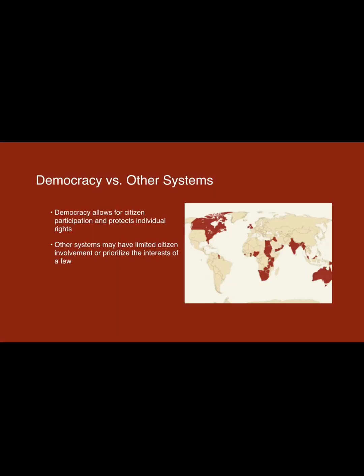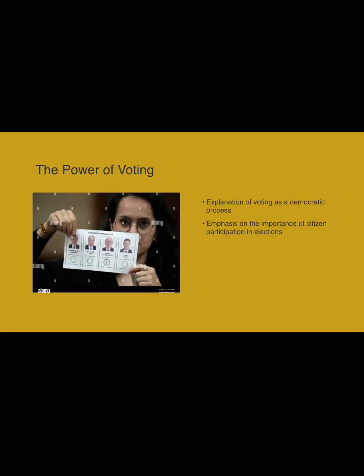What is the difference between democracy and other systems? Democracy allows for citizen participation and protects individual rights. Other systems may have limited citizen involvement or prioritize the interest of only a few people. What power does voting have? Explanation of voting as a democratic process, and it gives an emphasis on the importance of citizen participation in elections.